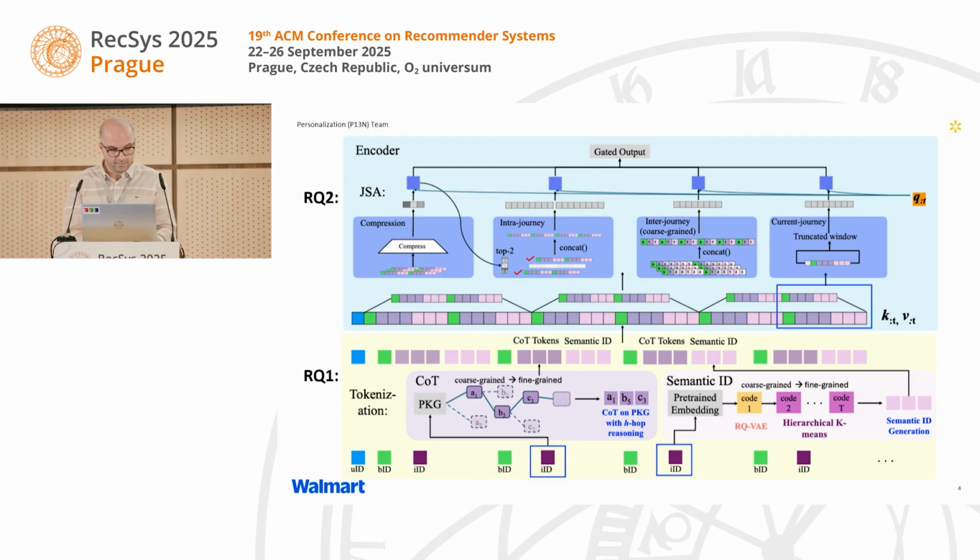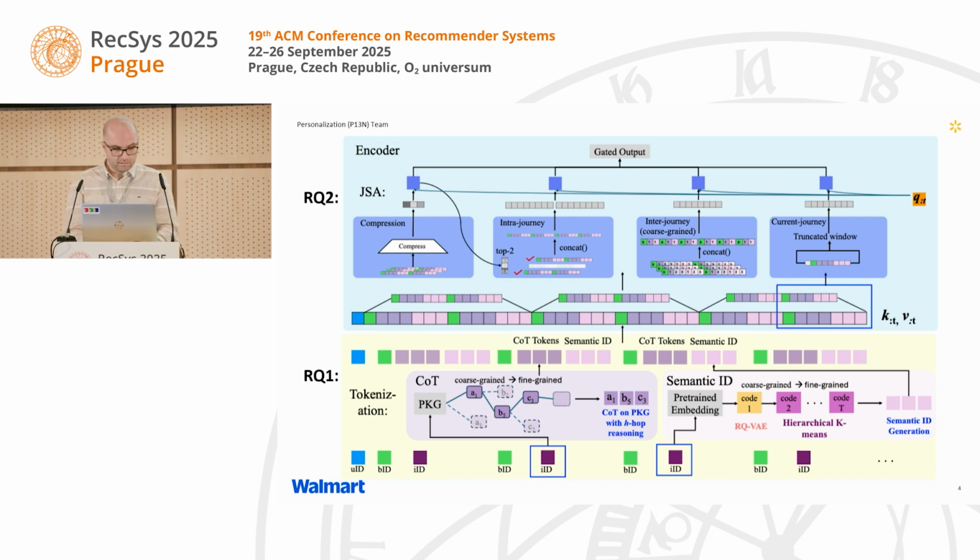First is the semantic ID, created by applying RQ-VAE and hierarchical k-means on pre-trained embeddings, capturing the item's semantic meaning from coarse to fine-grained levels. Second, we generate chain of thought, or COT, tokens by reasoning over a product knowledge graph.